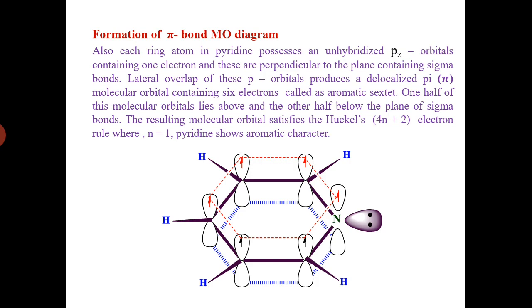Pyridine shows an aromatic character because Huckel's rule is satisfied, meaning 4n plus 2 pi electrons, and that shows the aromatic character of pyridine.